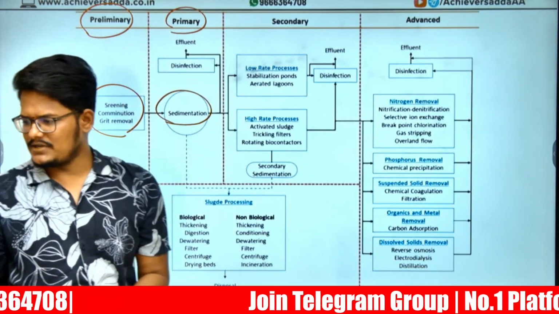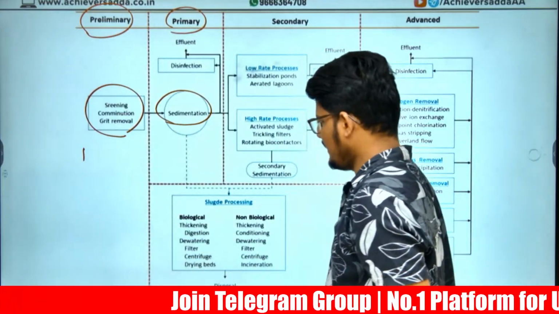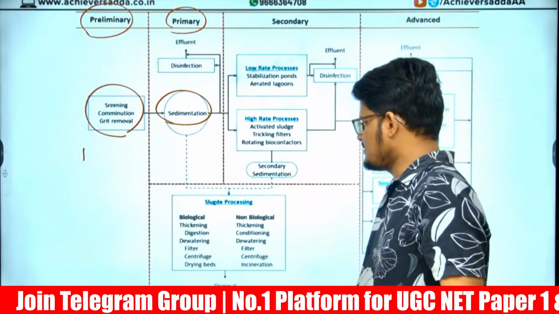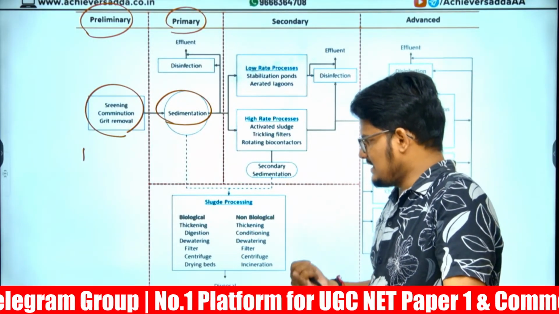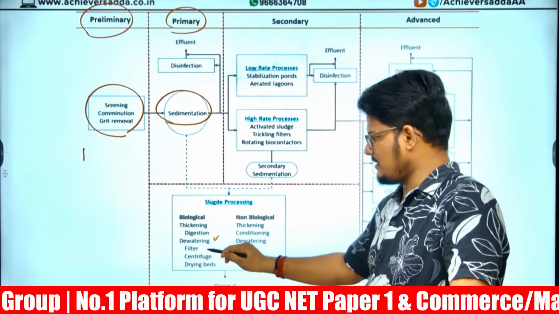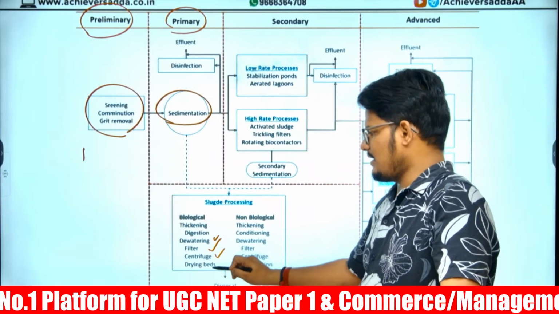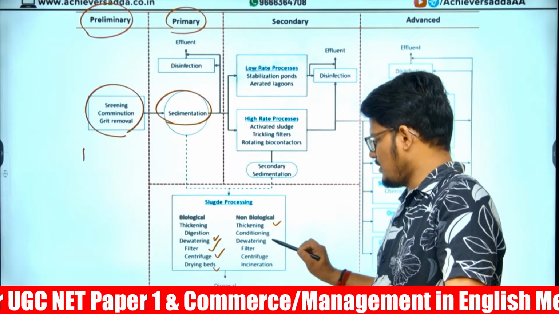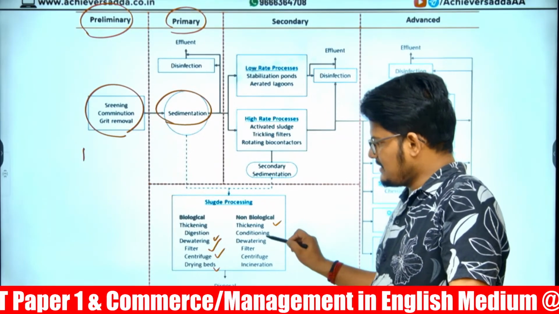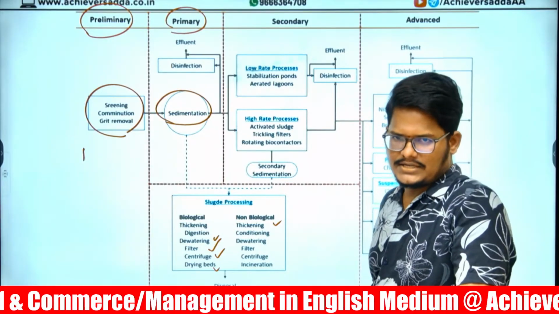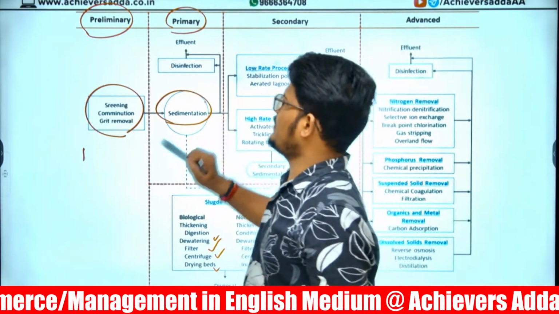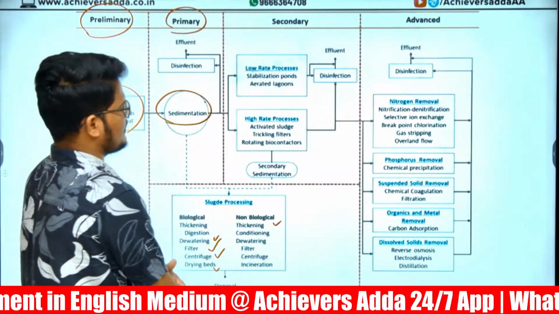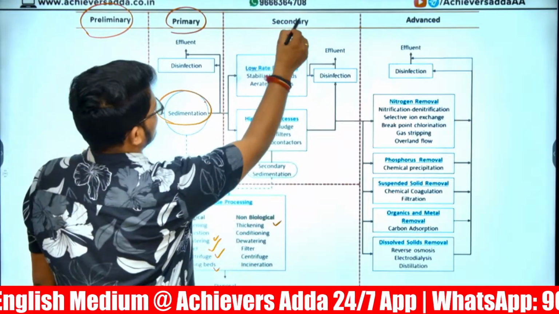But there are 2 types of sedimentation. Right? Biological or non-biological. Biological involves thickening, digestion and dewatering, filter, centrifuge or drying beds. Next, non-biological: thickening, conditioning, dewatering, filter and centrifuge. All these can happen biologically or non-biologically in the sedimentation process of the second stage. And in the third, secondary sedimentation.